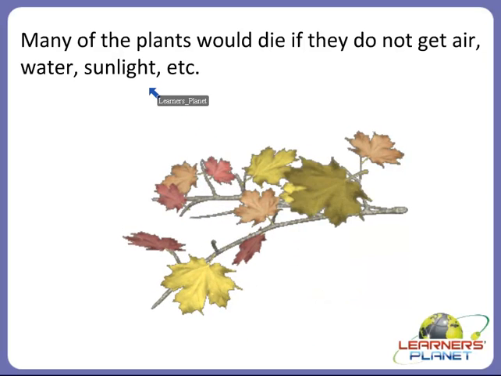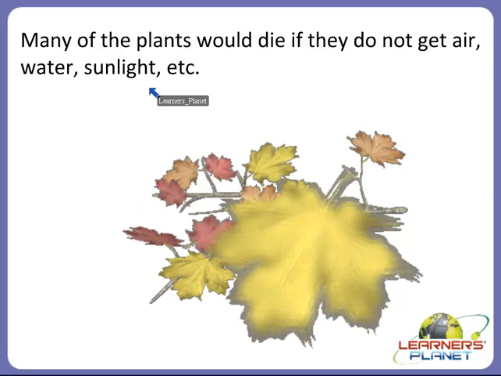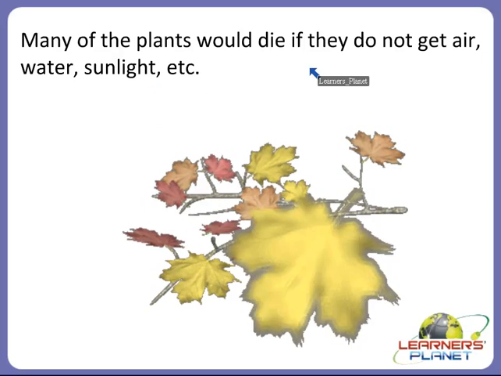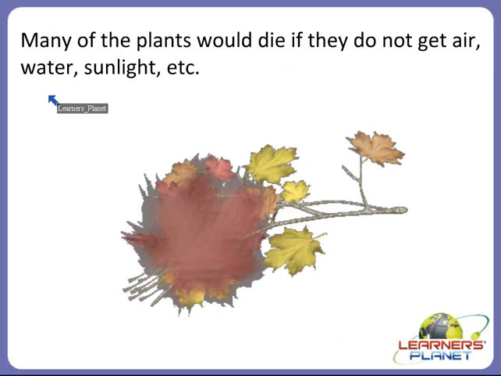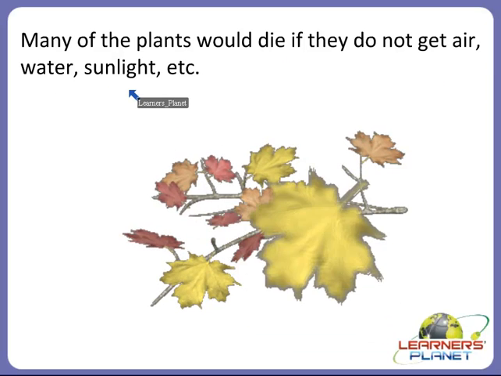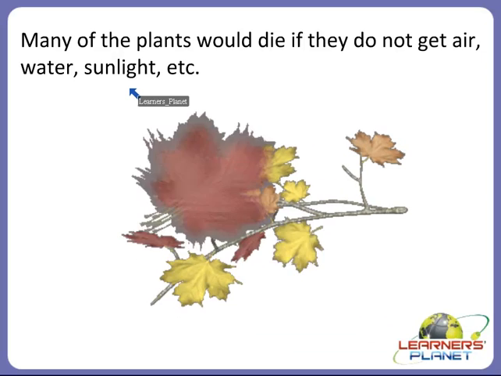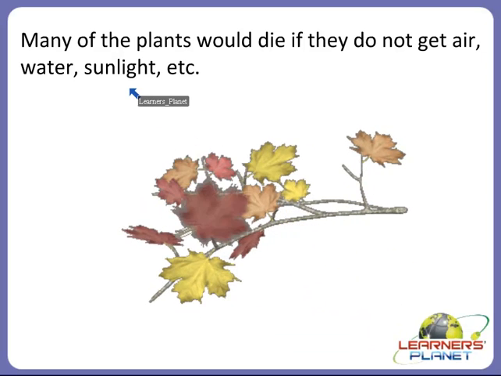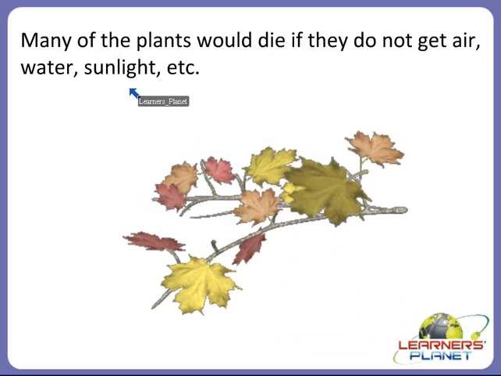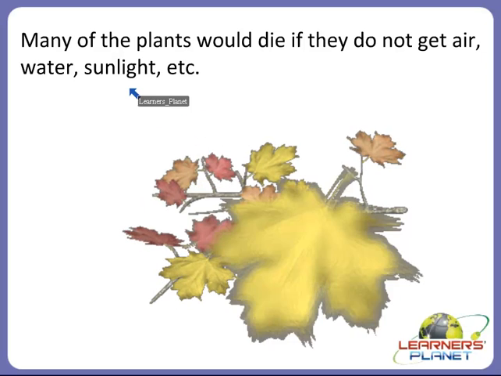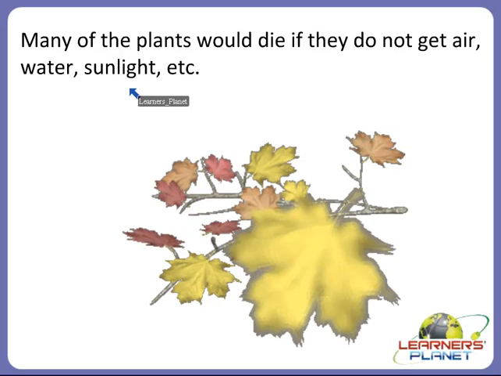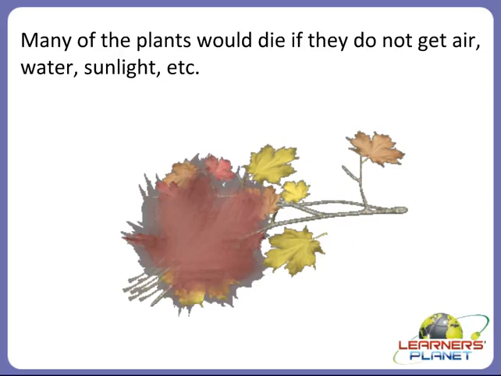They will grow but not into a proper plant, or they will die soon, right? So many of the plants would die if they do not get any of these. Alright children, so always remember that air, water, sunlight, nutrients and even space to grow is very important for a seed to germinate into a proper, healthy, big plant.